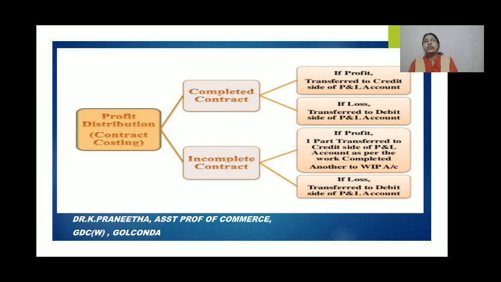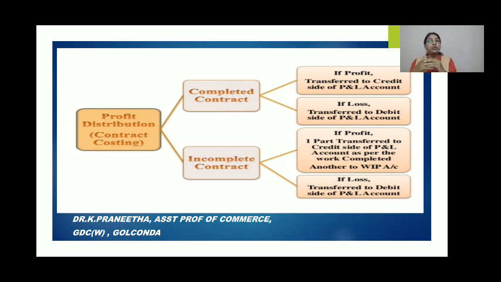Here, one more rule we have to follow is that after completing this contract account, when the contract is completed, one procedure is followed. When the contract is not completed, it is half finished or more than half finished, another procedure is followed.